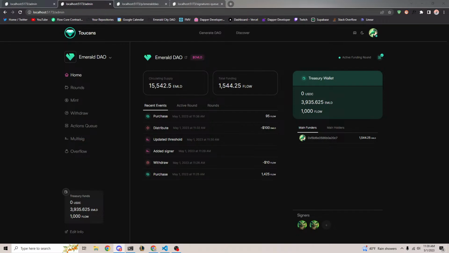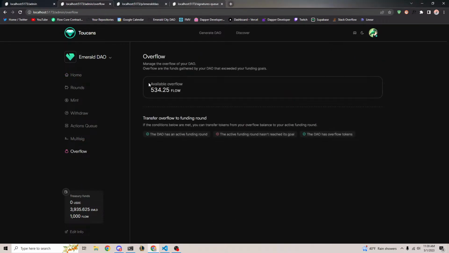Only two options available for overflow. Yeah, so the two options for overflow are either you take this overflow amount and use it for your next funding round, or the community actually claims back some of the overflow in exchange for the project's tokens.